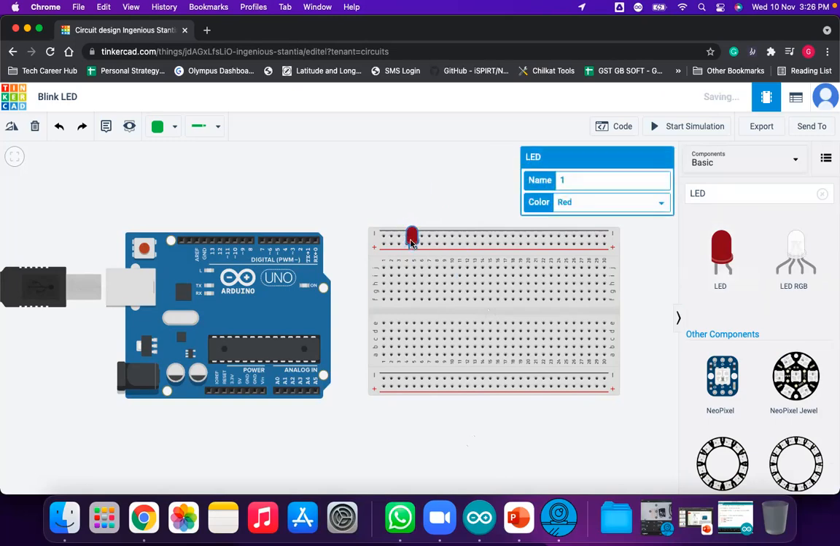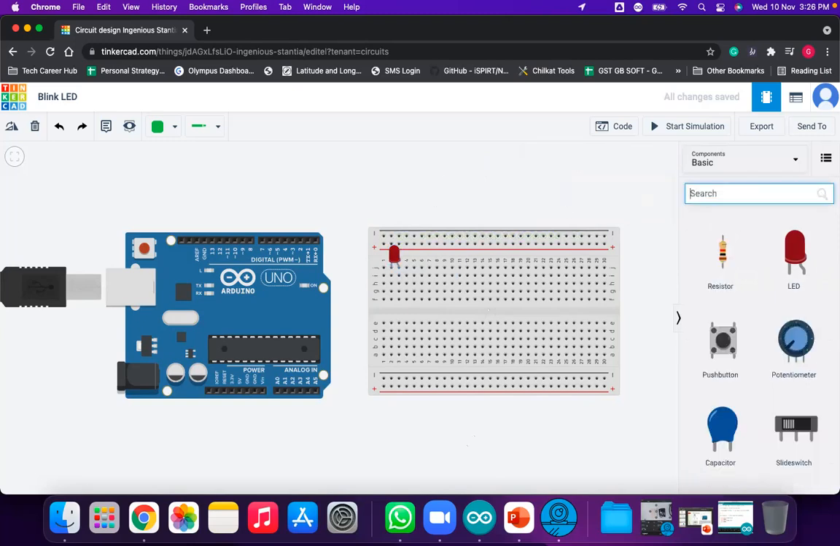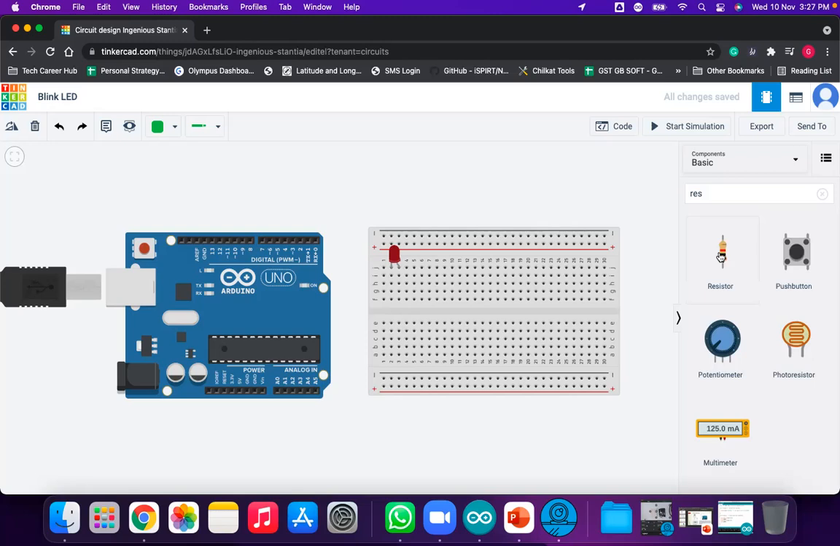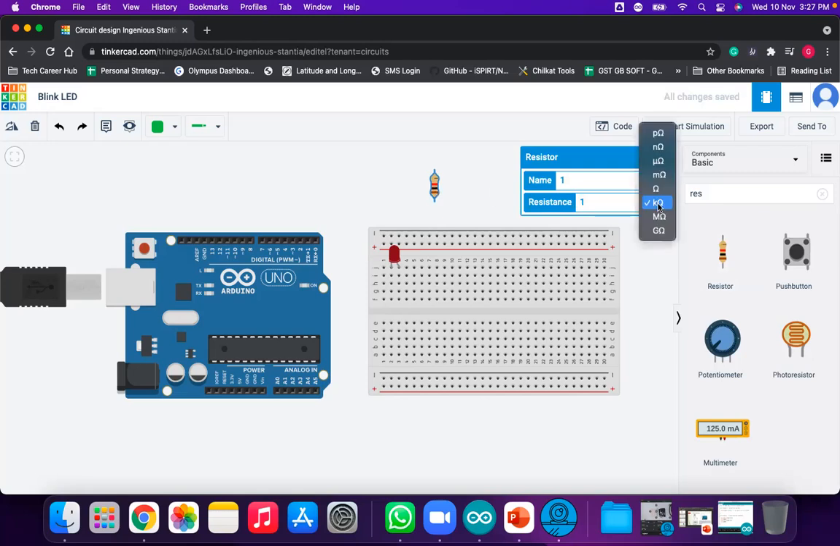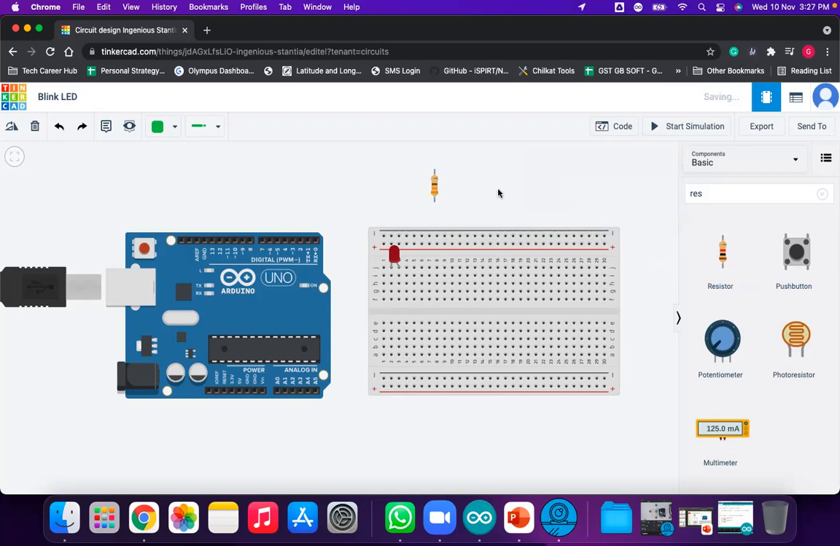Connect the LED here. And what do I need again? I need the resistor. So what should be the value of the resistor? I told you that the value of the resistor is 330 ohm. So make it 330 ohm. How to do this? Just click on this, and I want ohm. So click on this, and what is the value in ohm? 330. So it is 330 ohm.